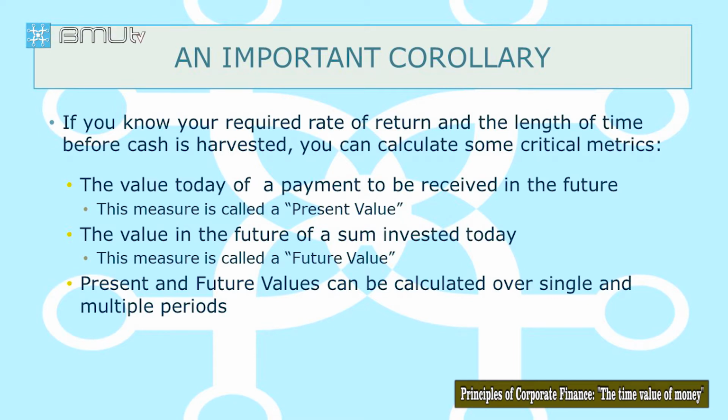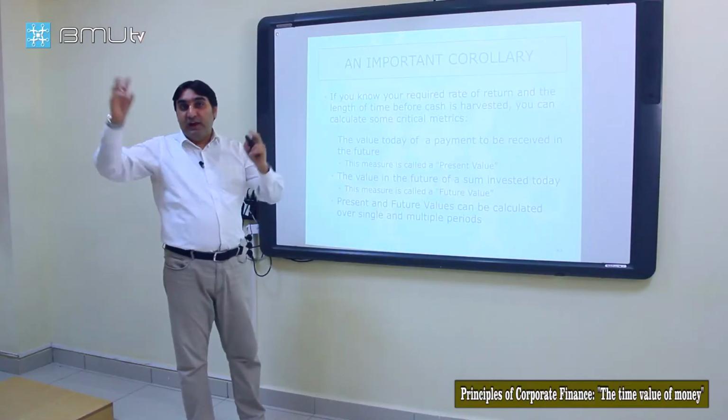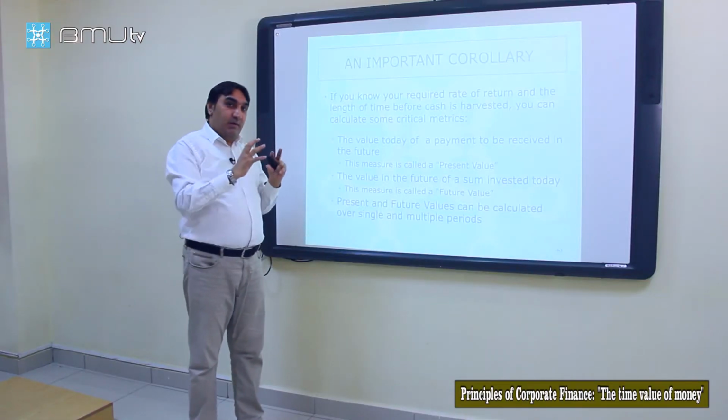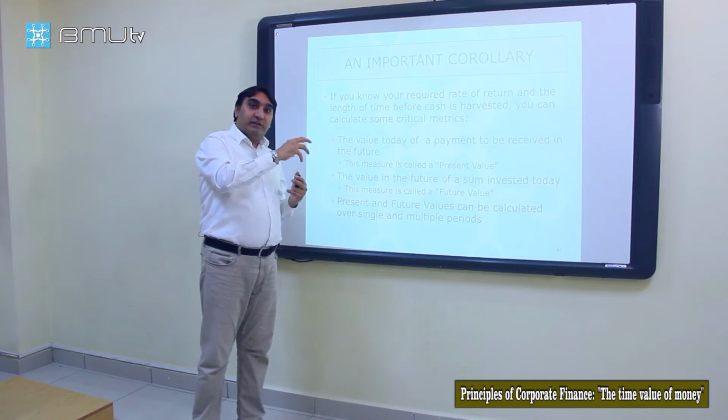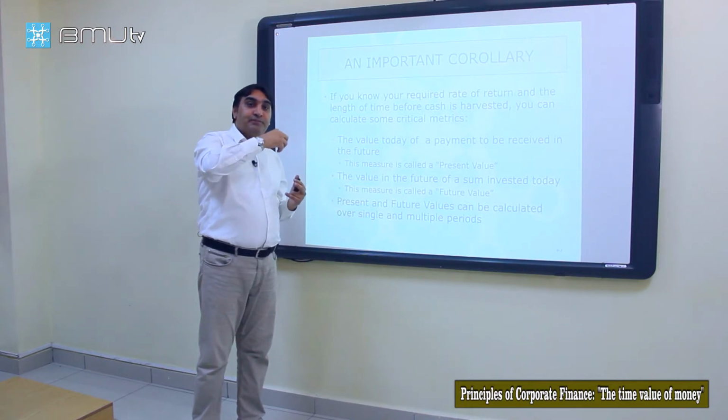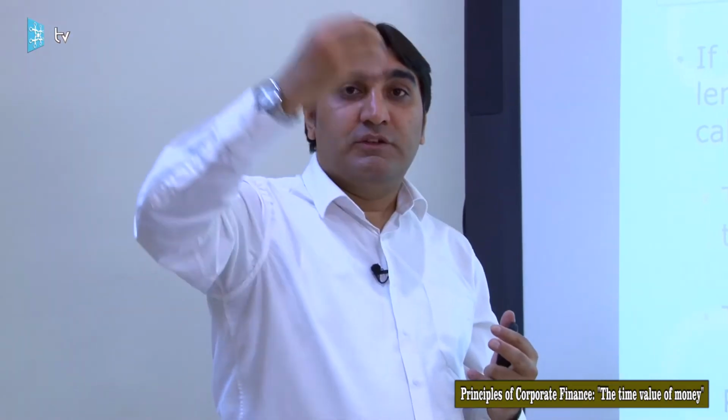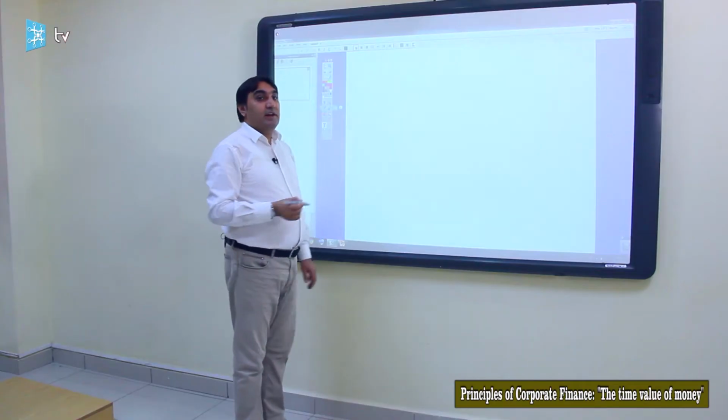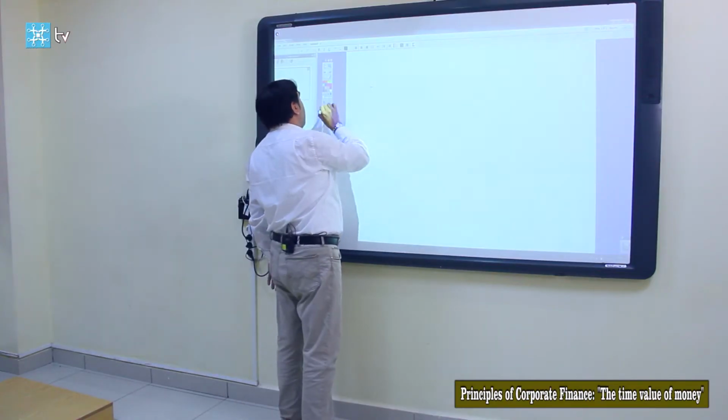As I said, if we know the interest rate and the time period, we can calculate this value. And present value is also important. How much should we invest today to reach some amount in future? We may have some plans about future, so investing some amount today, it will gain interest and it will grow up to our goal. So let's start with future value first.